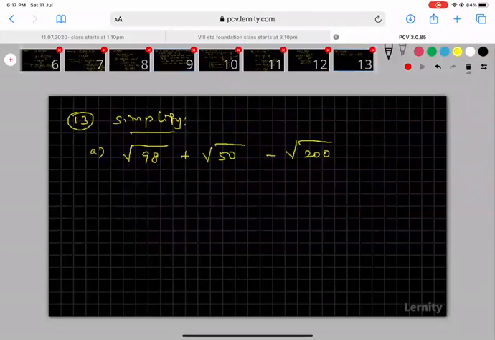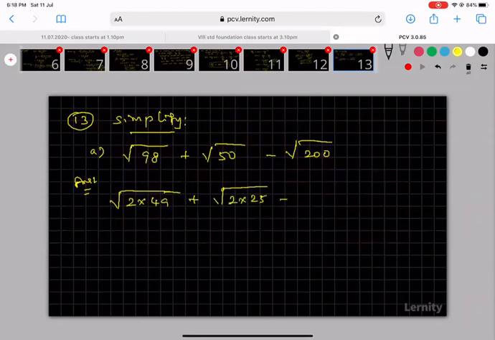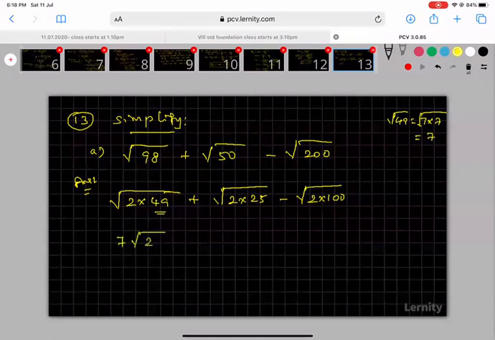The answer for this is a very easy sum. You see here, root of 98 I can write as 2 into 49, plus root 50 I can write as 2 into 25, minus root 200 I can write as 2 into 100. Root 49 is 7, since 7 into 7 is 49, so I can take 7 outside: 7 root 2.